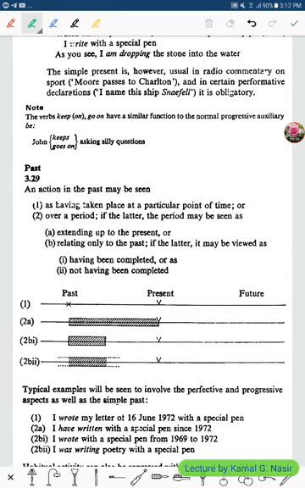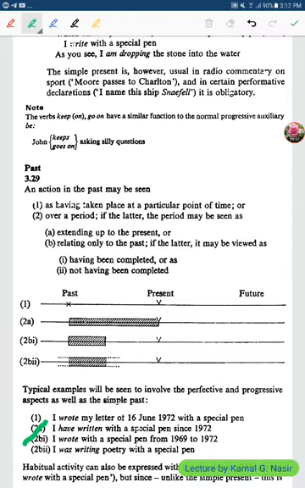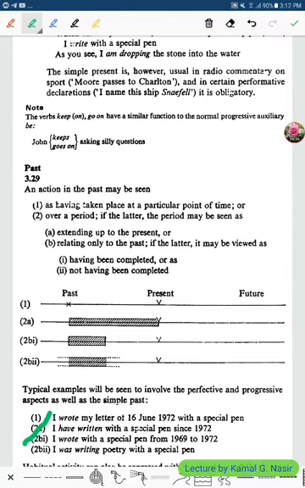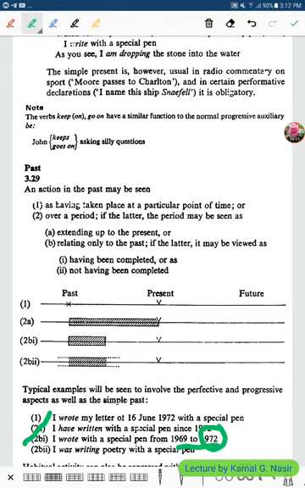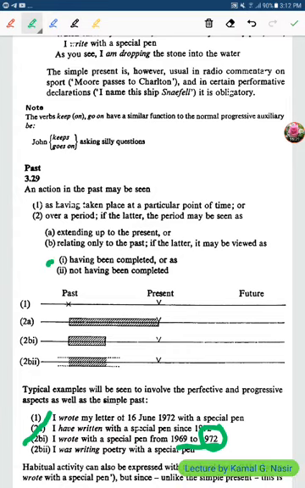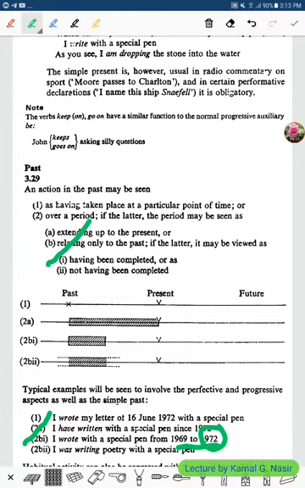Right. Now, I wrote with a special pen from 1969 to 1972. Finished. In 1972, finished. So, does it continue? No, it does not continue. Right? So, it is having been completed. Good.